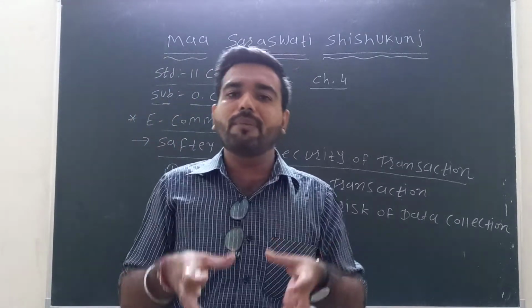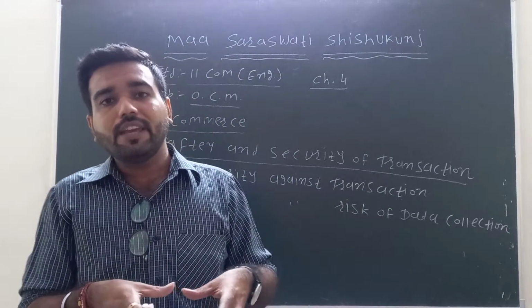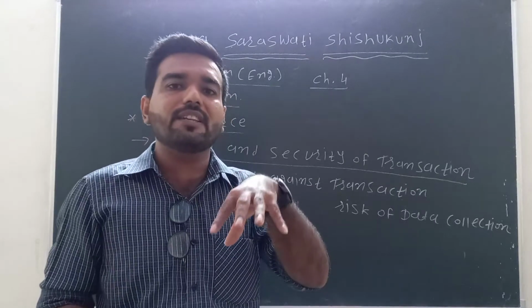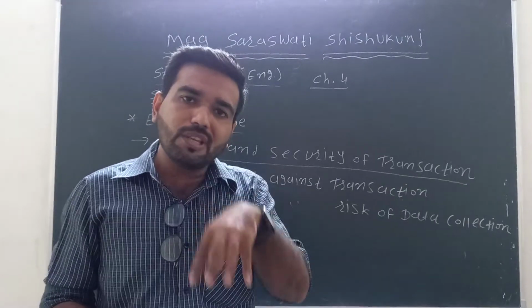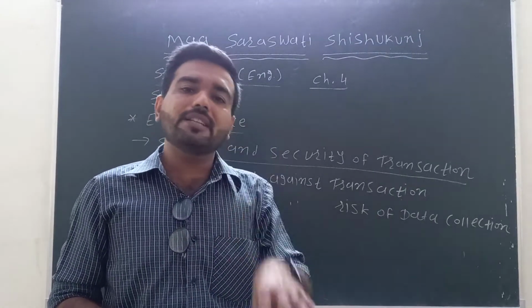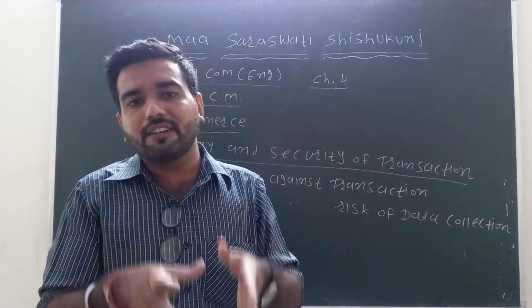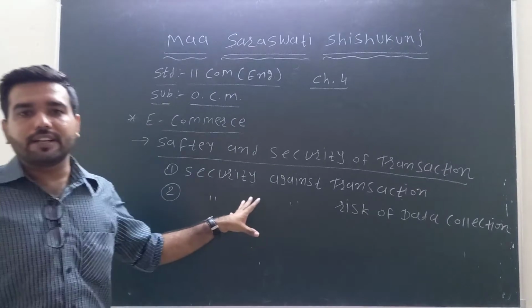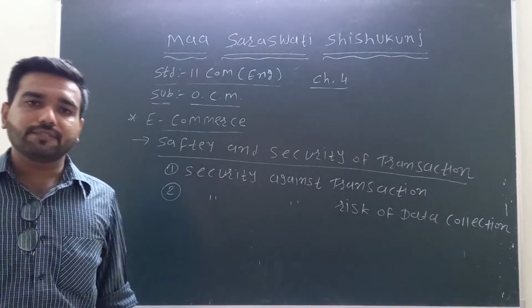It is a problem for us in the future. So for this type of data security, first of all we use a proper website, and we compulsorily use antivirus on our computer system. That is the security against the risk of data collection.